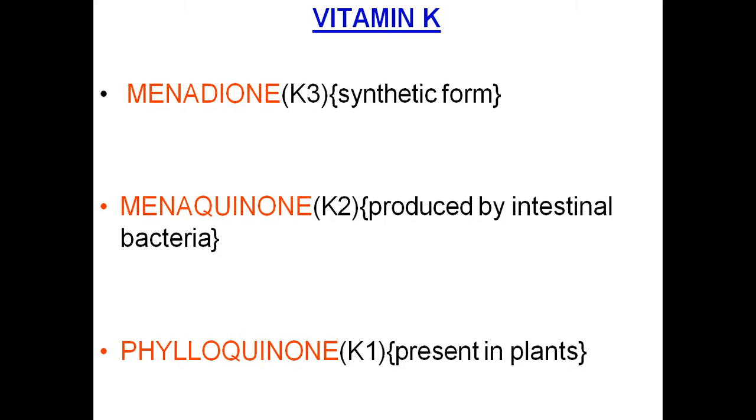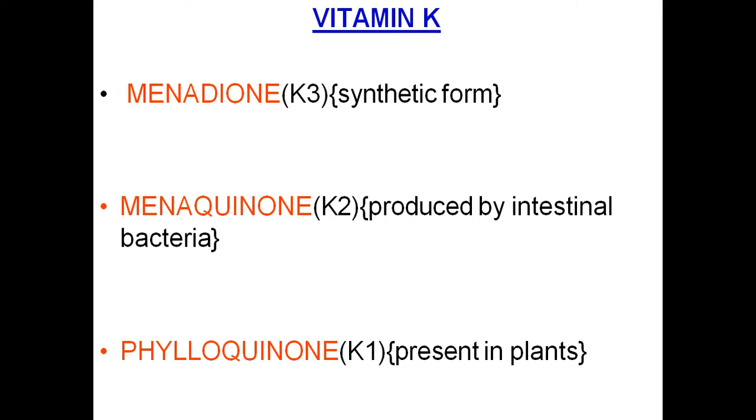Vitamin K has three forms: K1, K2 and K3. K3 is called menadione. It is the synthetic form. It is not the naturally existing form.